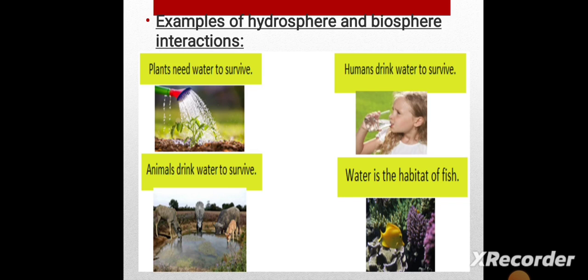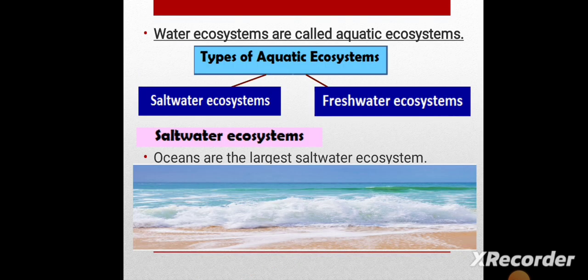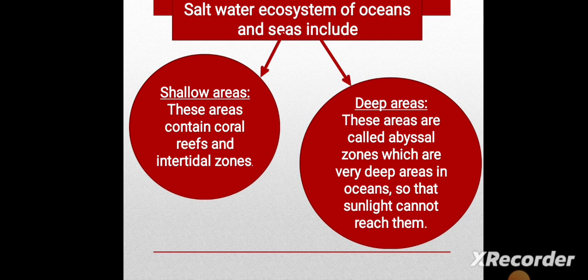Hydrosphere and biosphere interaction, as in this picture. Plants need water to survive, humans drink water to survive, animals drink water to survive, and water is the habitat for fishes. The water ecosystem is also called aquatic ecosystem. It has two types, as we have said: salty water and fresh water. Salt water like oceans, which is the largest salt water ecosystem.